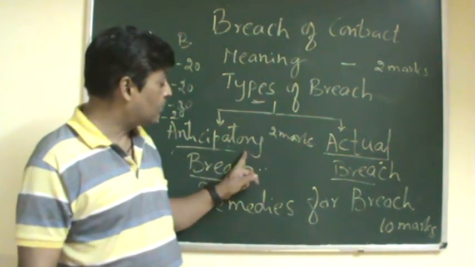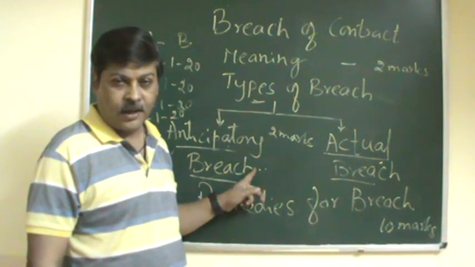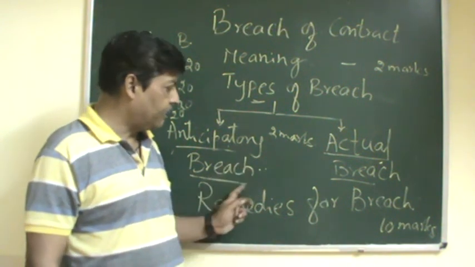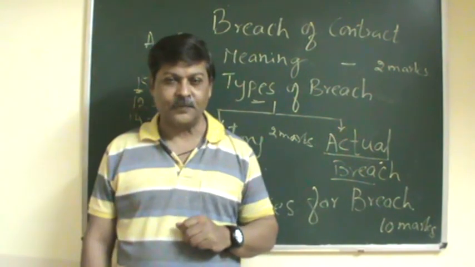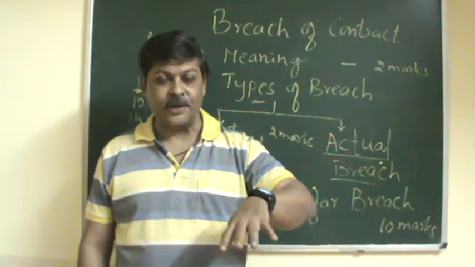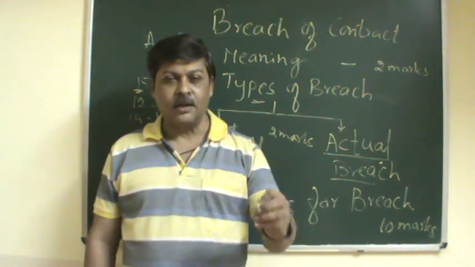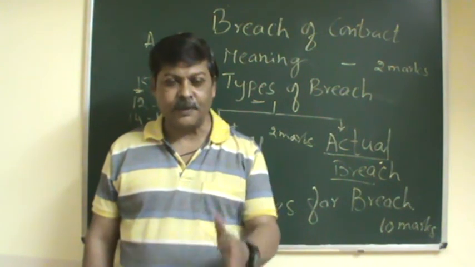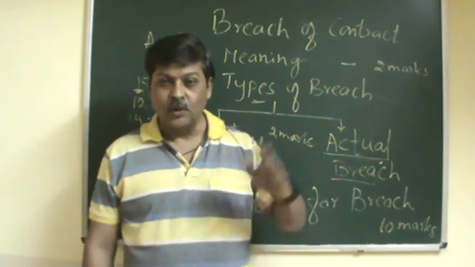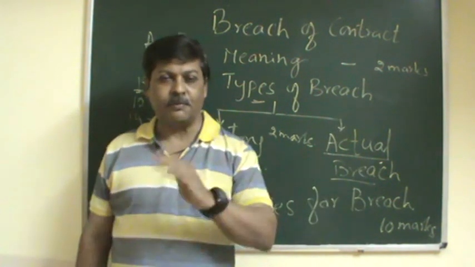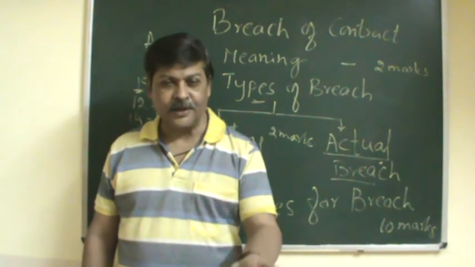This can also be asked for 2 marks. The 2 marks question can be asked: anticipatory breach and actual breach. So this is what you mean by breach. Sometimes a question may come in your examination for 10 marks, stating what you mean by breach and state the remedies for the breach. So 2 marks is for the meaning of breach, and 8 marks will be for the remedies which you explain.